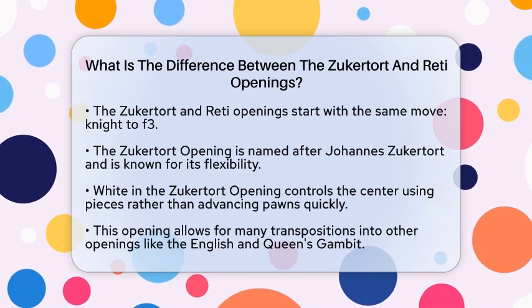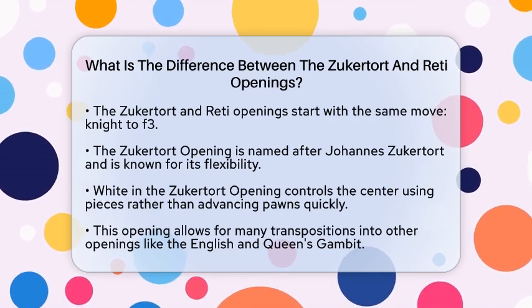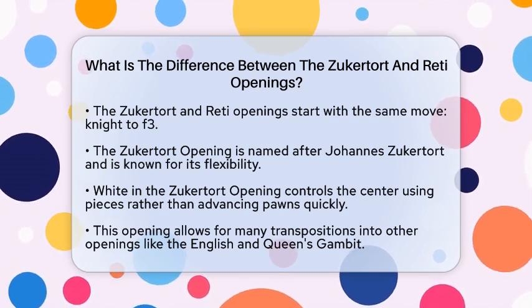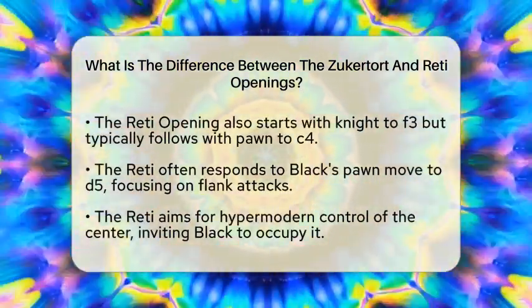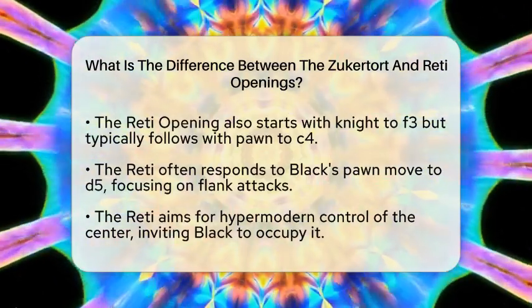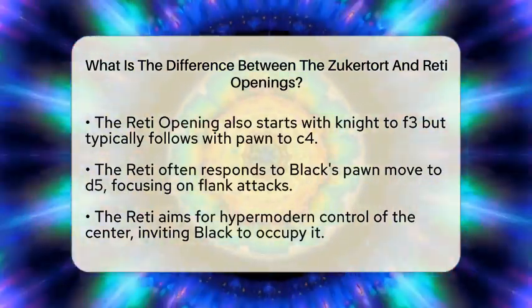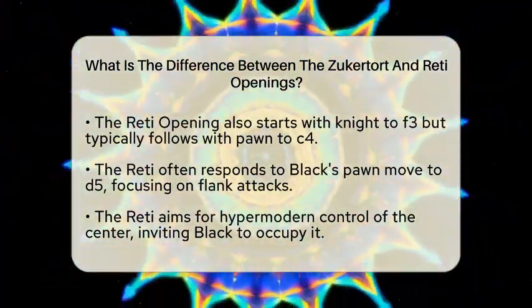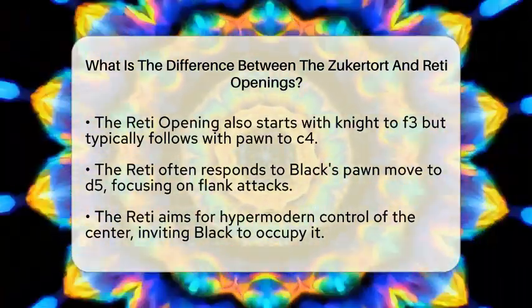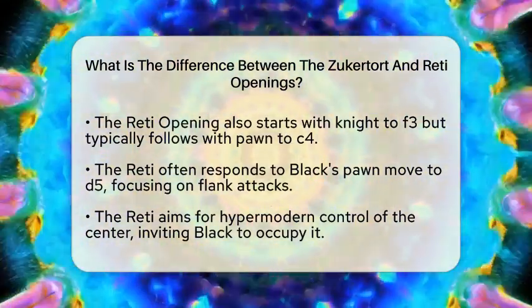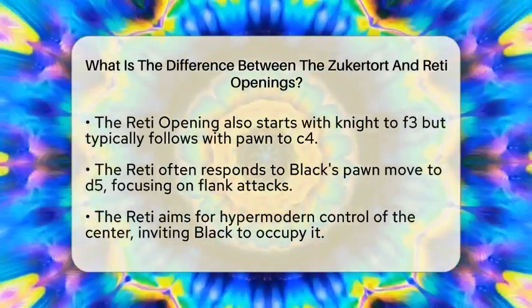On the other hand, the Reti opening also starts with one knight to f3 but typically follows with two pawn to c4. This move often comes after black plays one pawn to d5. The Reti focuses on attacking black's central pawn from the flank, aiming for a hypermodern control of the center. Instead of occupying the center with pawns, white invites black to take control and then looks to undermine it.